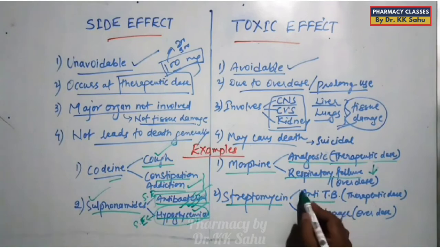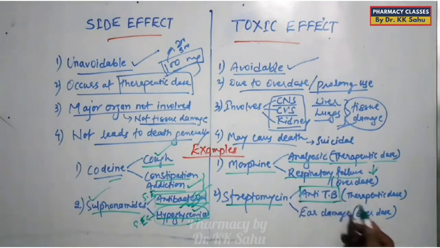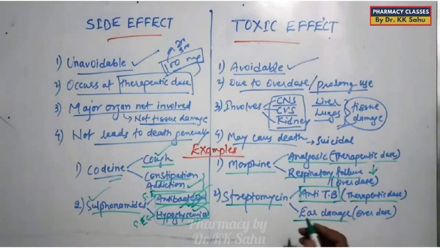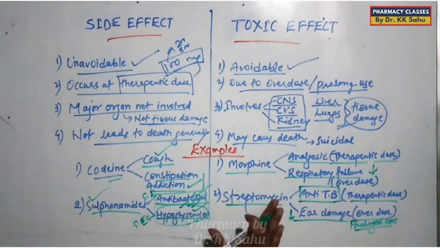Next example is streptomycin. It is a well known anti-TB drug, means it has activity against tuberculosis at the therapeutic dose. At overdose or at prolonged use of the drug, it may lead to ear damage, means it depresses the hearing capacity of the patient. When we are using the therapy for a long time, then it might lead to ear damage of that patient. So this is the basic difference between side effect and toxic effect.